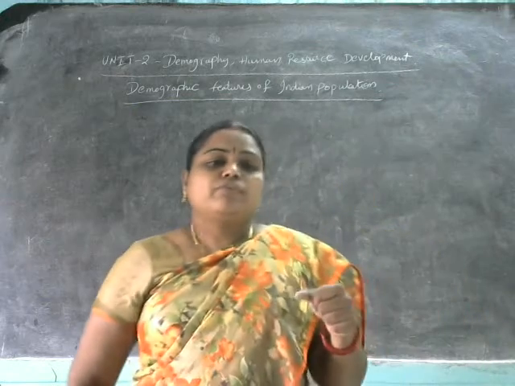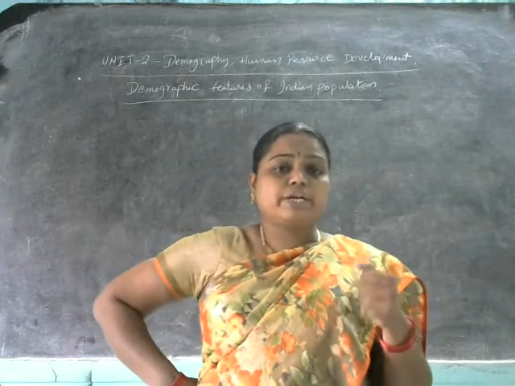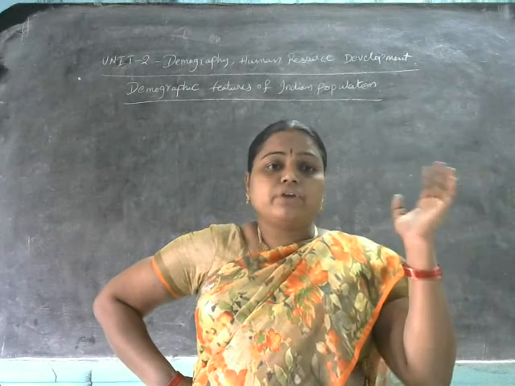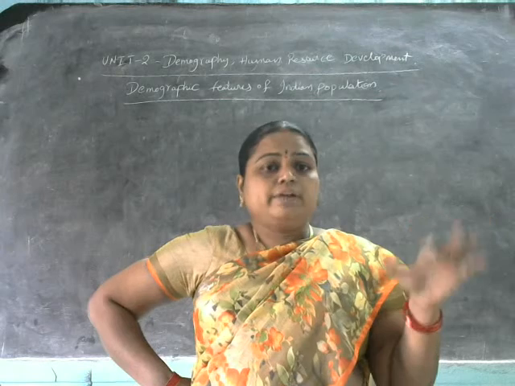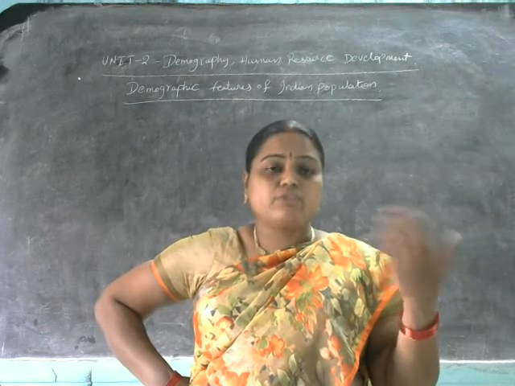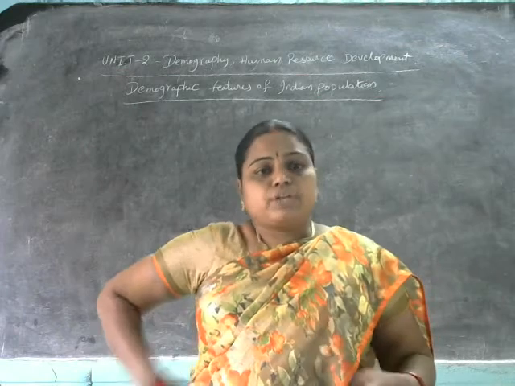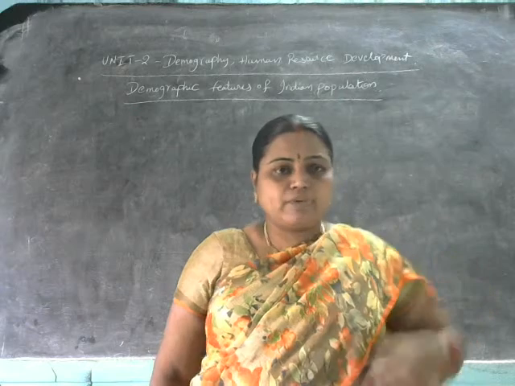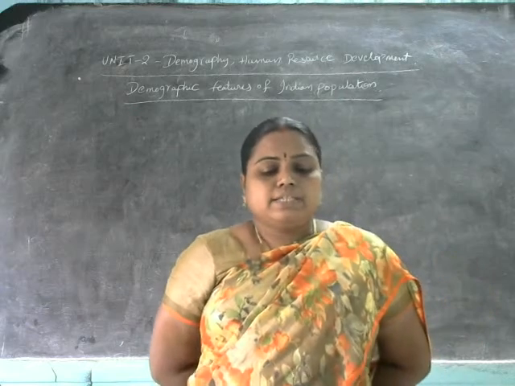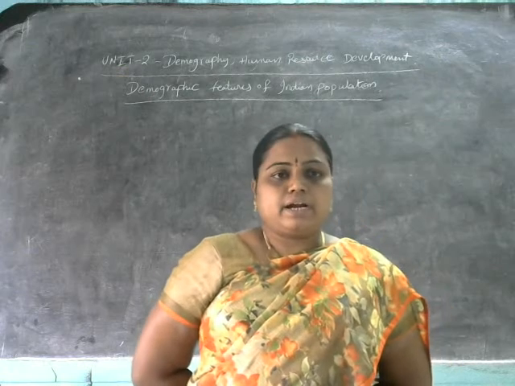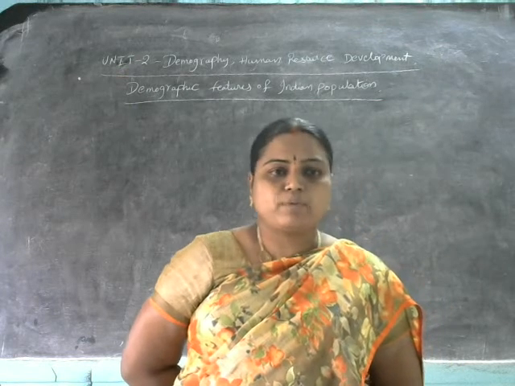In the demographic features of Indian population, we have already discussed how the world population, at the time of 1830 to 1930, was 1 billion, and how within 30 years, 15 years and 12 years the world population has increased. We also discussed the size and growth rate of population in India under the demographic features of Indian population.